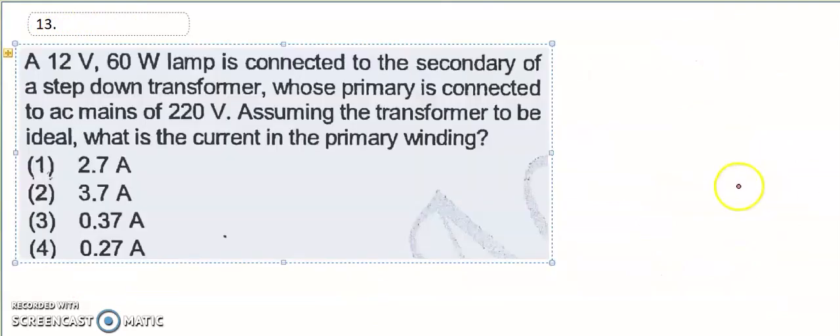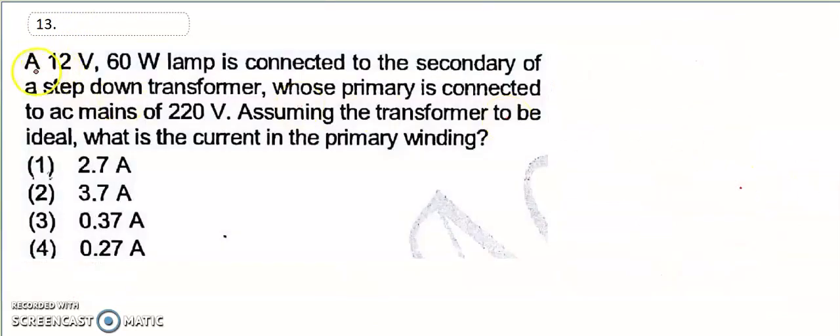Question number 13: a 12 watt 60 volt lamp is connected to the secondary of a step down transformer whose primary is connected to the AC mains of 220 volt supply, assuming the transformer to be ideal. So this is very important.